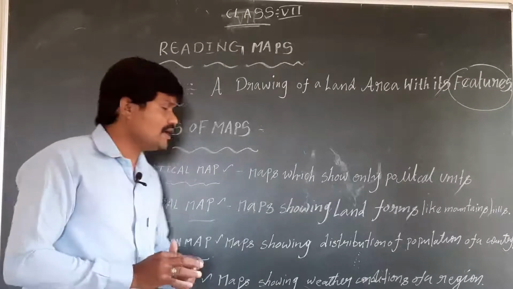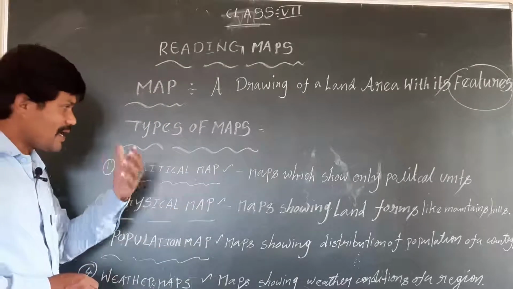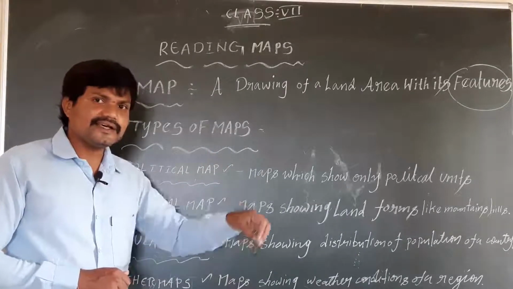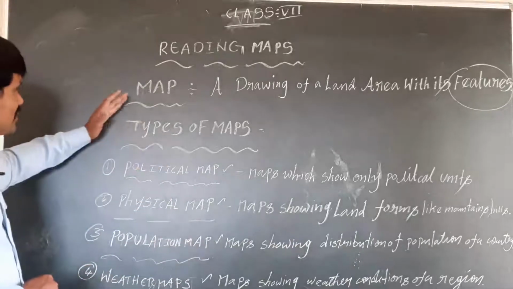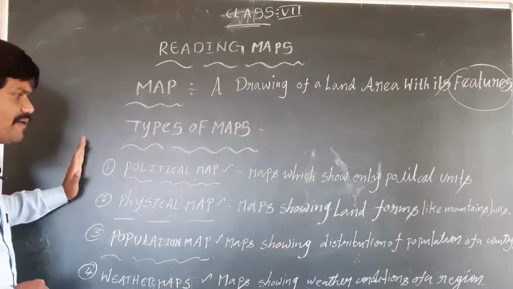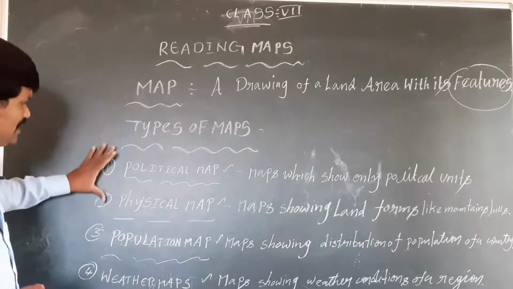So these four maps give different information about their features. Once again listen, what is a map? Different types of maps are there.